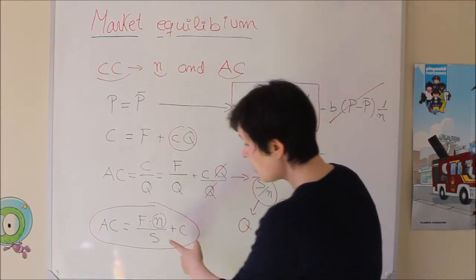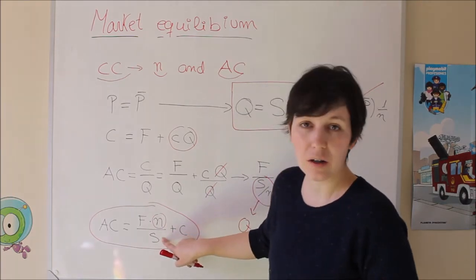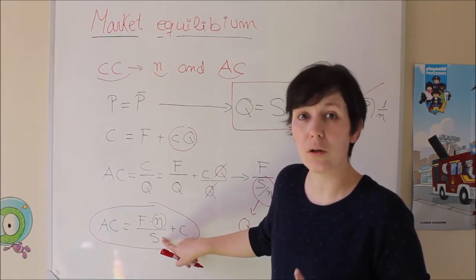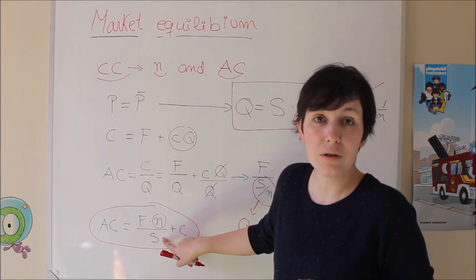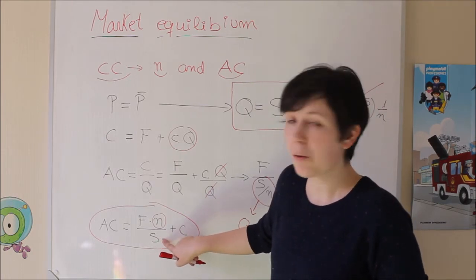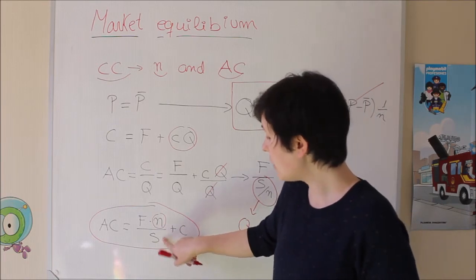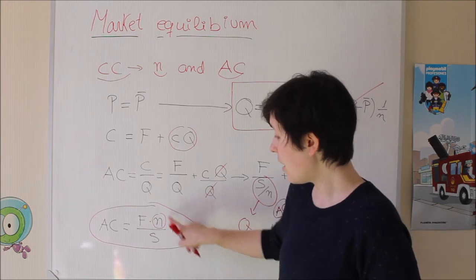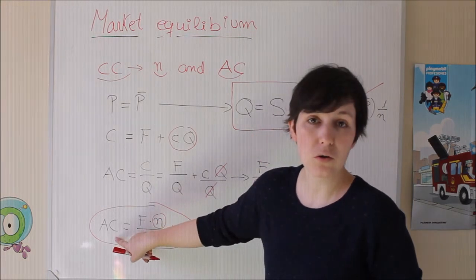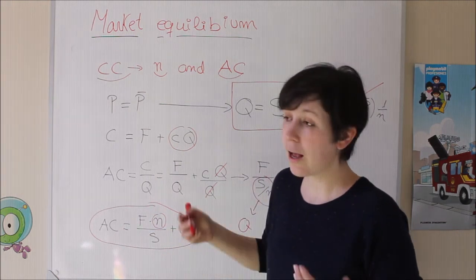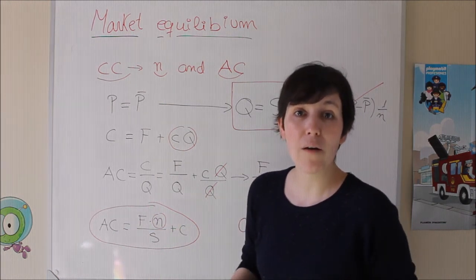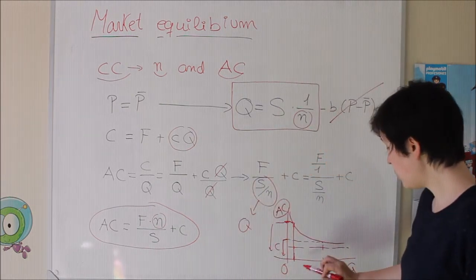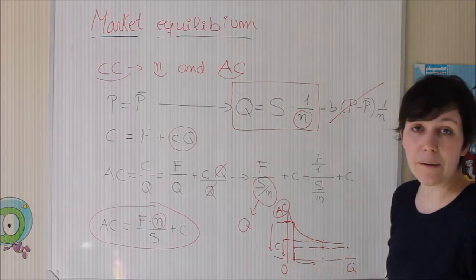So, previously I said that the size of the market is fixed. But it's true that when you open to international trade, the size of the market is going to change. The number of consumers is going to be higher. So fees can also eventually be available. And the thing is, the higher the amount of consumers, the smaller this number is going to be, so the average cost is going to be smaller. The thing behind this is, the higher the size of the market, the more consumers you have, so you are going to produce more, and producing more means facing a lower average cost.